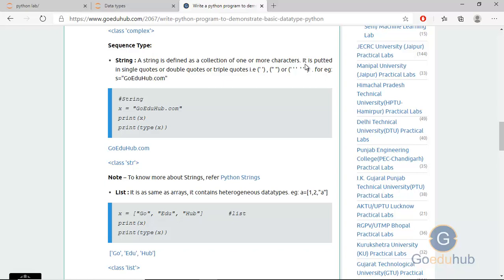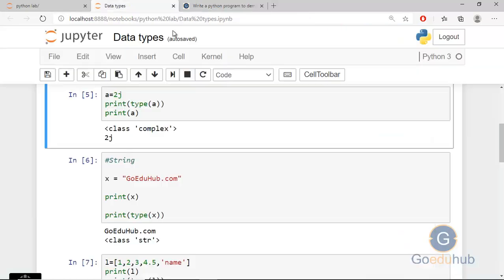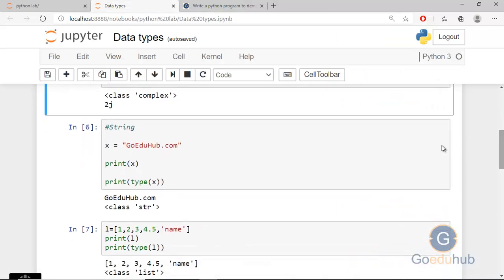And if you want to define a multi-line string, then you can put it into triple single quotes. You can see we have defined a string x is equal to, inside the double quotes, we have written goeduhub.com. And then you can take the value of x and then the type of x. The value of x is goeduhub.com and the type of x is class string.